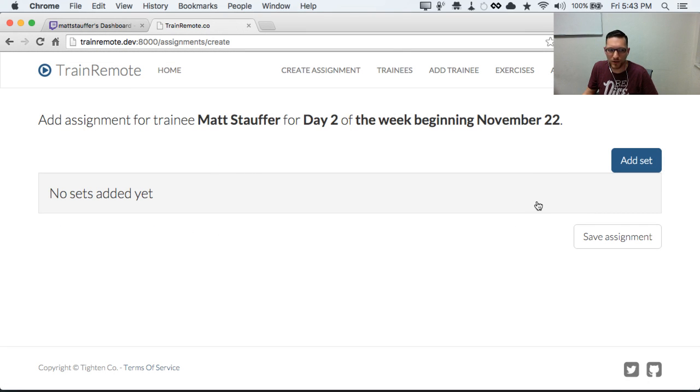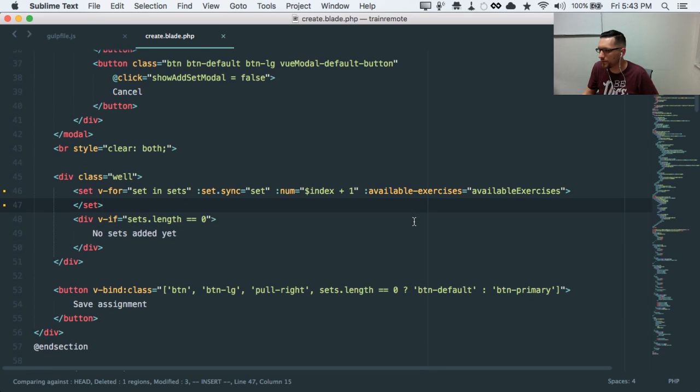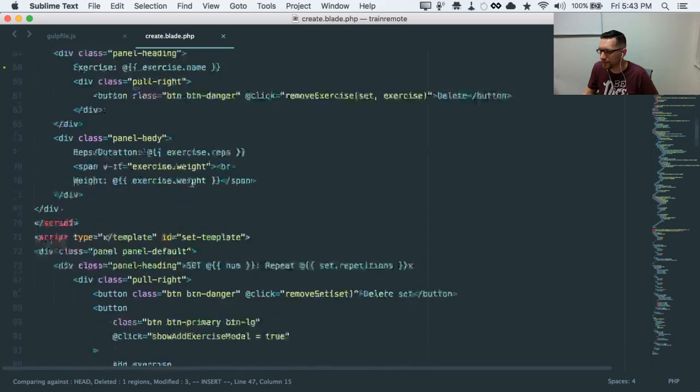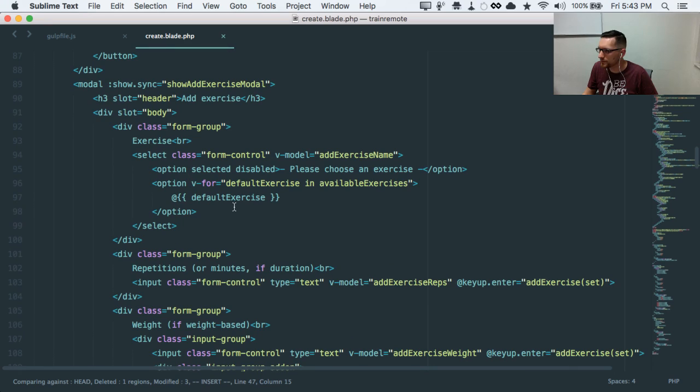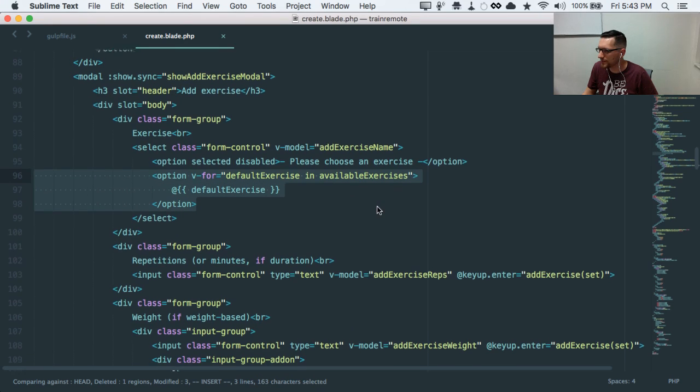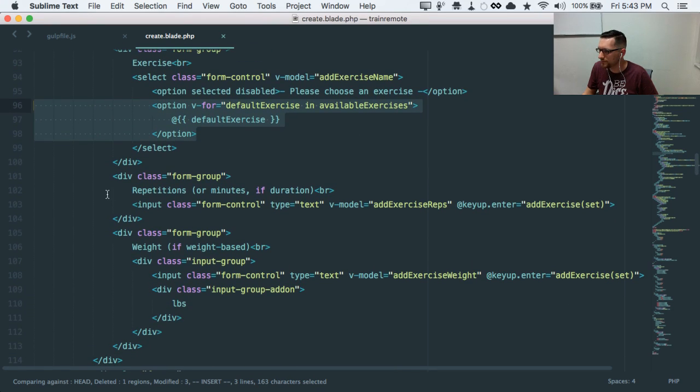Okay. So we hit add set, this many repetitions, and then delete set. Yeah, it works fine. So we're not actually relying on that anymore. Sadly, frustratingly. And then what else have we gotten into? So we iterate over all the default exercises, we pass it in. And then we've got the rest of the form controls.